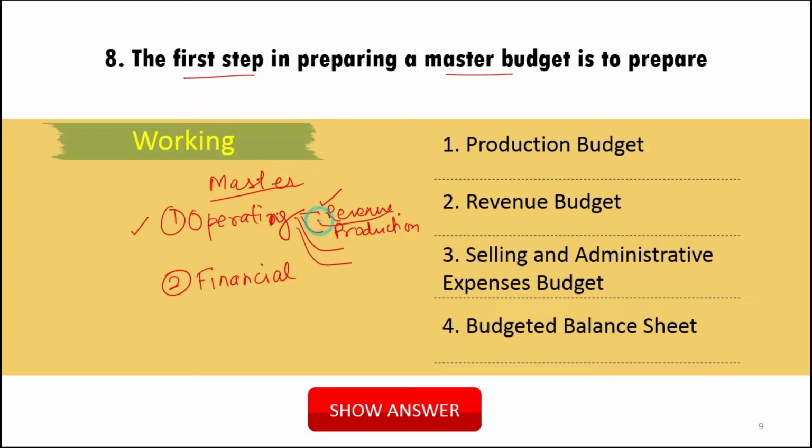So our correct option will be the revenue budget, the second one. Production budget is prepared after revenue, selling and administrative expenses are prepared after various direct material and direct expenses budget. So the correct option is revenue budget, prepared first of all, option 2.